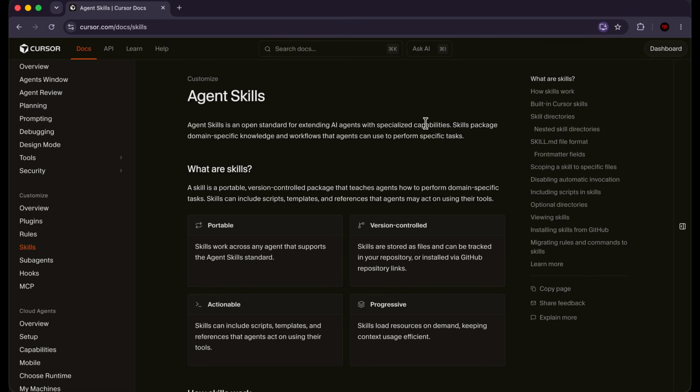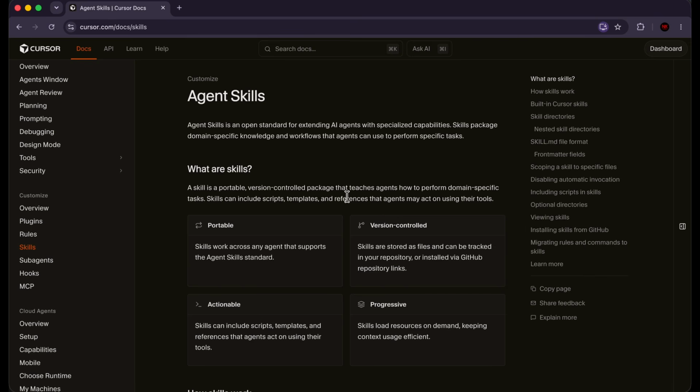So when we invoke a skill, we give our agent specialized capabilities for specific tasks. A skill for formatting documents can be invoked, and that'll give the agent the capability of formatting documents. Now we can create a variety of different skills. There's also a lot of built-in skills, and we're going to talk about that in detail. A skill is a portable, version-controlled package that teaches agents how to perform domain-specific tasks.